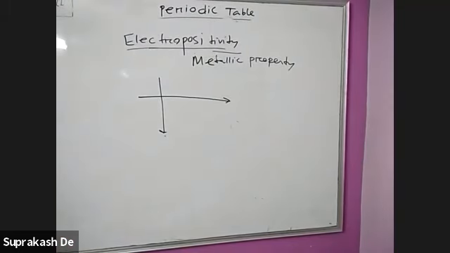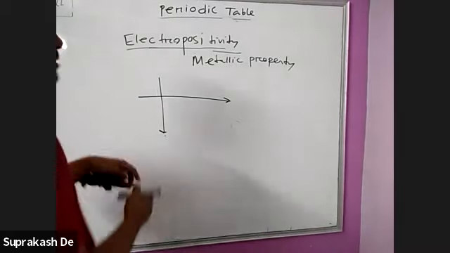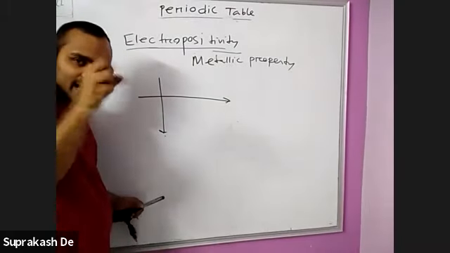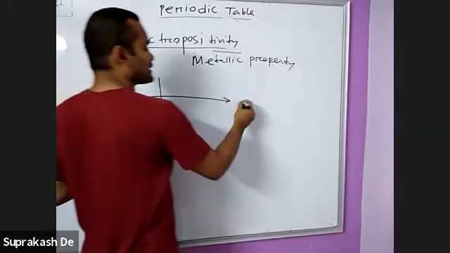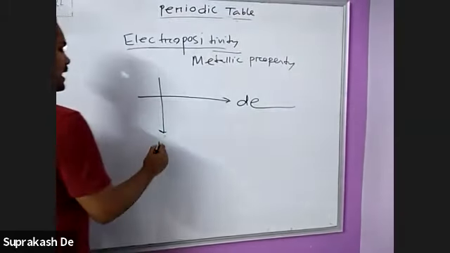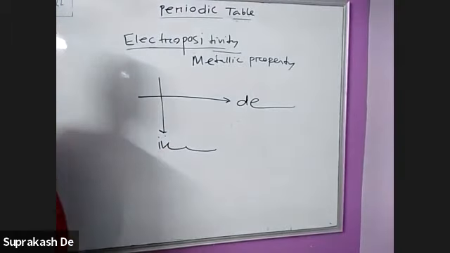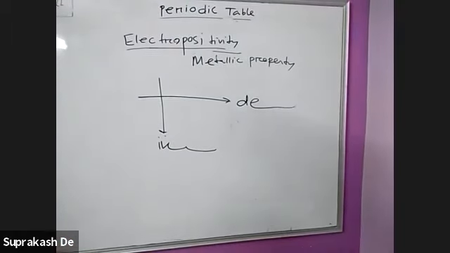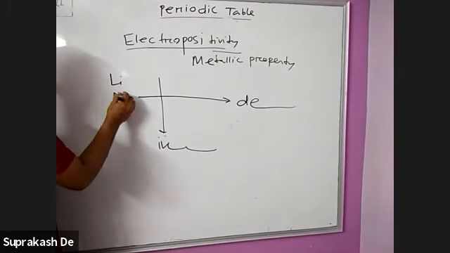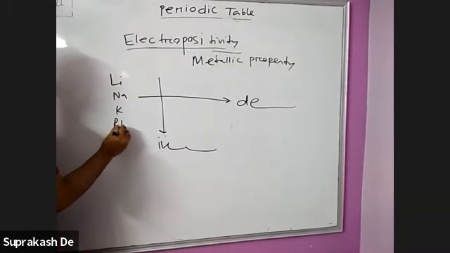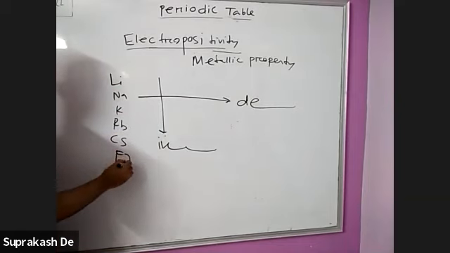Electropositivity is the tendency of a metal. So left to right, size decreases, attraction power increases, so metallic property decreases. The highest metallic ones are lithium, sodium, potassium, rubidium, cesium, and francium.